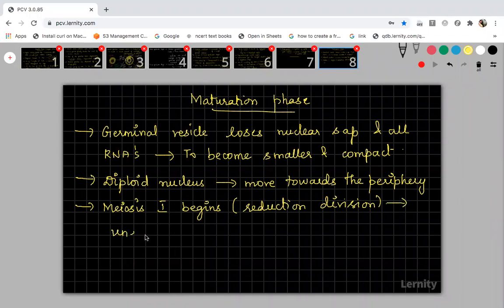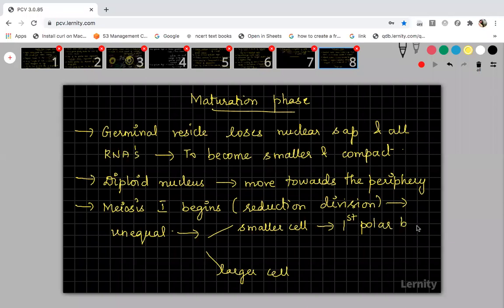Unequal division means it will not produce same size or similar daughter cells, and this unequal division of meiosis 1 will result in two daughter cells, right? And out of them, one smaller cell and one larger cell will be formed. The smaller cell is called the polar body, and this is the first polar body.